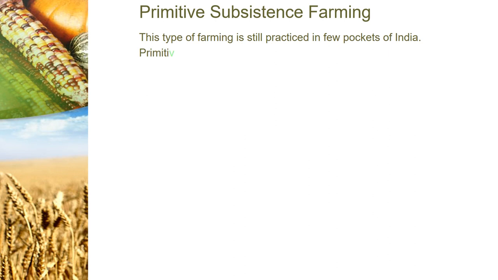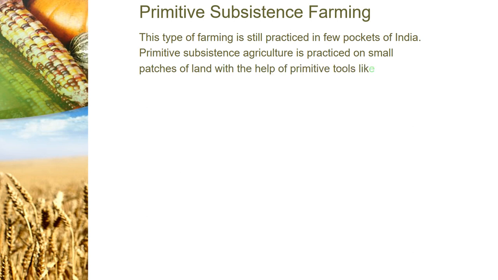As the name says, primitive means first. This type of farming is still practiced in few pockets of India. Primitive subsistence agriculture is practiced on small patches of land with the help of primitive tools like hoe, dao, and digging sticks, and the labor is their family. Tools you can see are very primitive. You don't have to get it from the factory. They are available in your home. Labor is available in your home and a small patch of land.